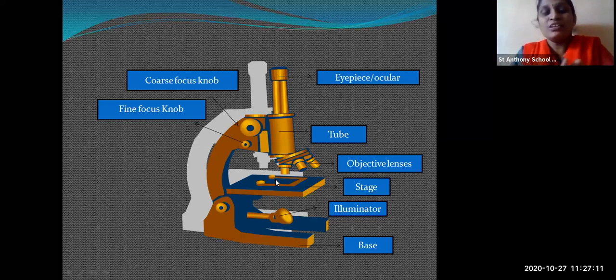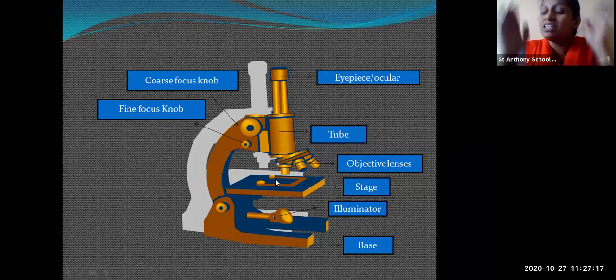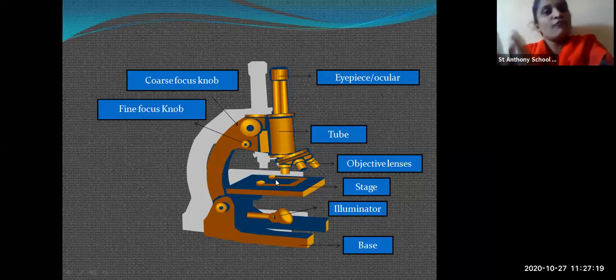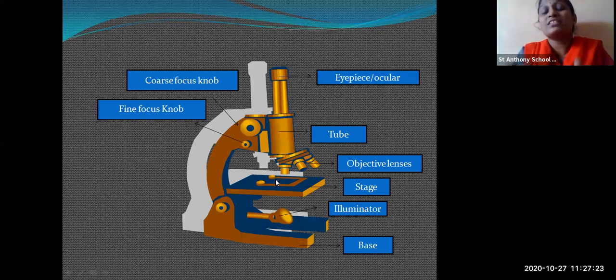In the water you cannot see these with the naked eye, but under the microscope I can see the microorganisms moving from one place to another. That means there are tiny microorganisms which we cannot see with our naked eyes. These organisms can only be seen under the microscope.